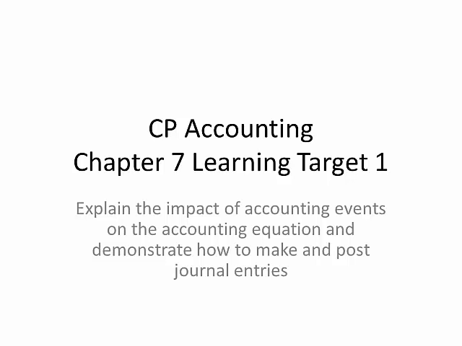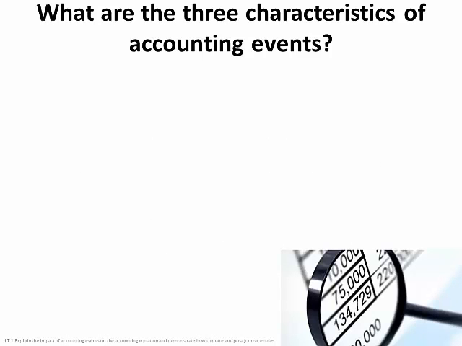Chapter 7, Learning Target 1, this is for the CP accounting class. Explain the impact of accounting events on the accounting equation and demonstrate how to make and post journal entry. So before we get going, there's a couple things we want to cover.